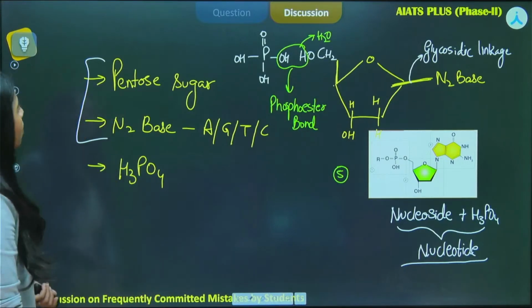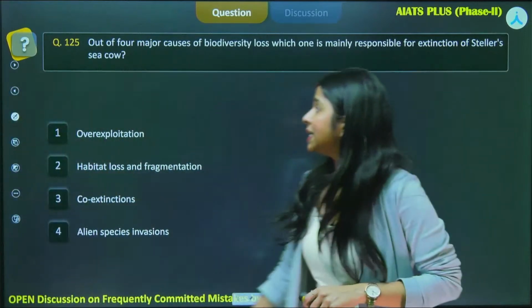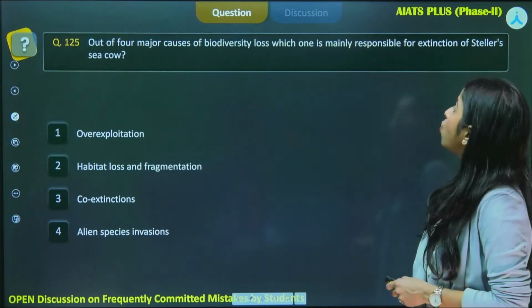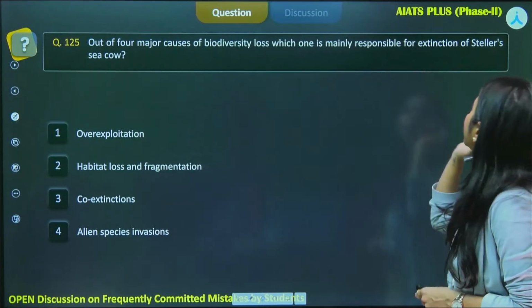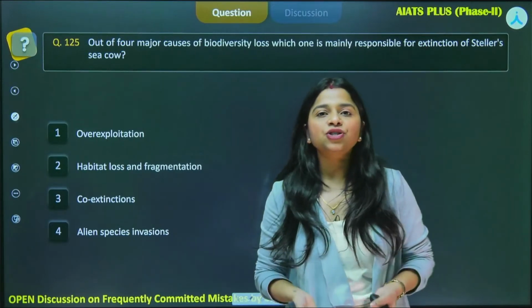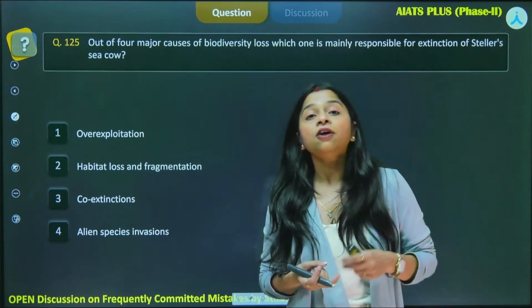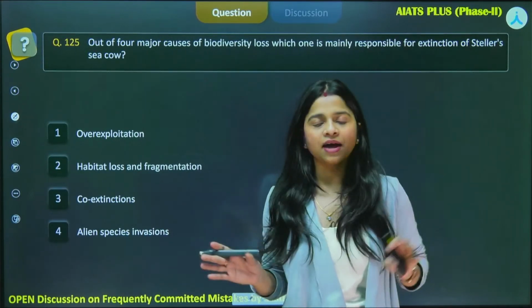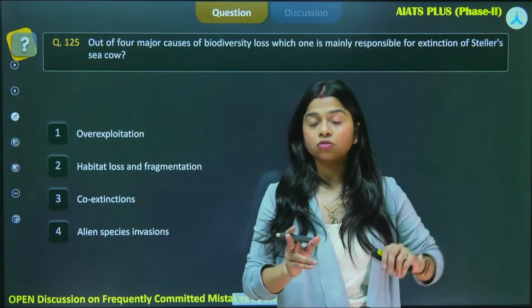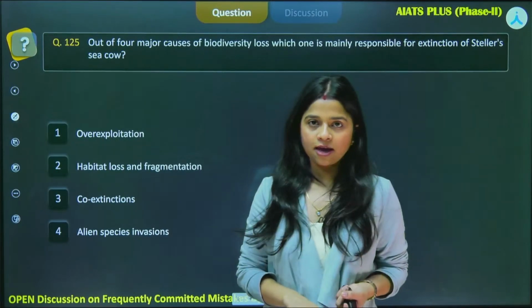All right, now moving on to our next question. Out of the 4 major causes of biodiversity loss, which one is mainly responsible for the extinction of Steller's sea cow? Okay, so this is the question from biodiversity and conservation. Here the examples are important, the figures and digits, whatever has been mentioned for you, that is very important. Also there are 2 graphs in this particular chapter. Please pay attention to them very carefully.